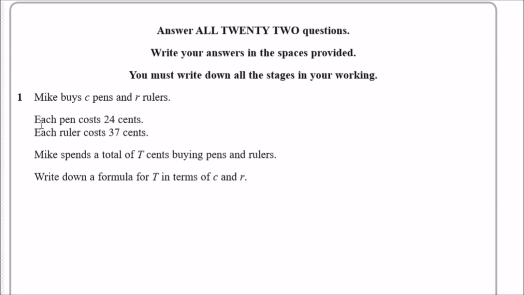Quite straightforward there. It's telling you that for each pen that costs 24 cents, he buys a quantity of C lots of them. In other words, he buys C lots of 24 cents, plus he buys R rulers at 37 cents each. In the grand total, adding this up will give you the total amount in the bill of T cents. And that's literally all they want you to do.